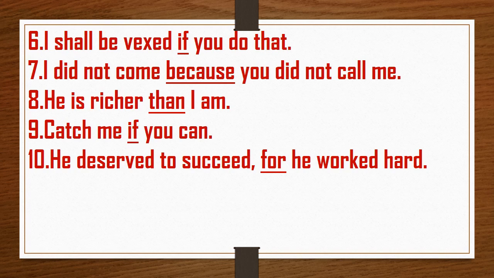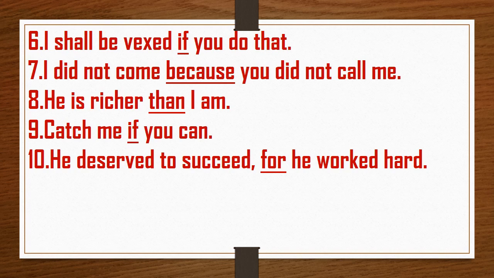So because is given, it denotes reason, so it is a subordinating conjunction. Then: He is richer than I am. So than is used for comparison, so it is also a subordinating conjunction. Then next: Catch me if you can. So this is also a subordinating conjunction.